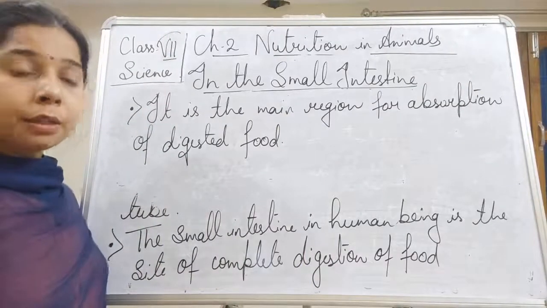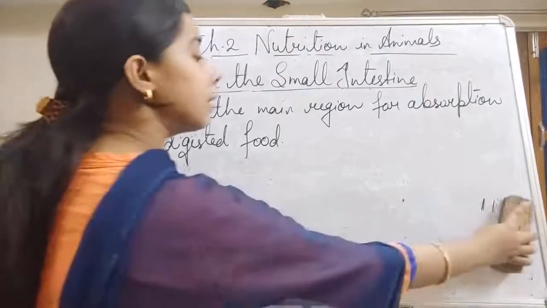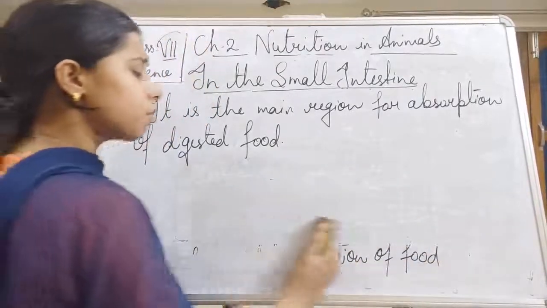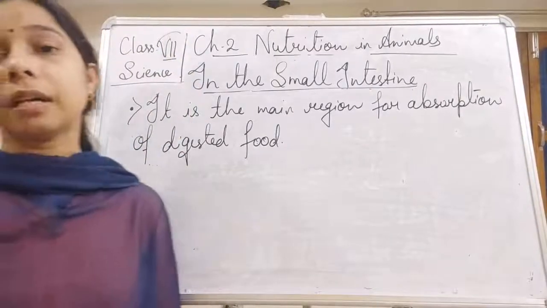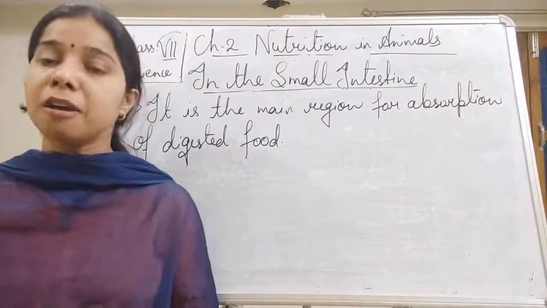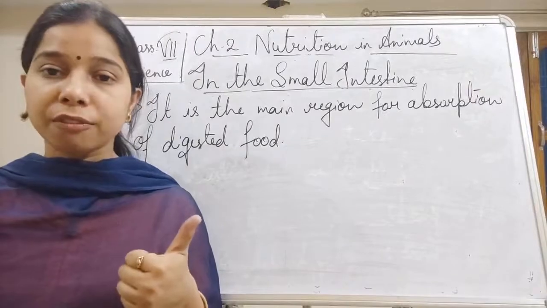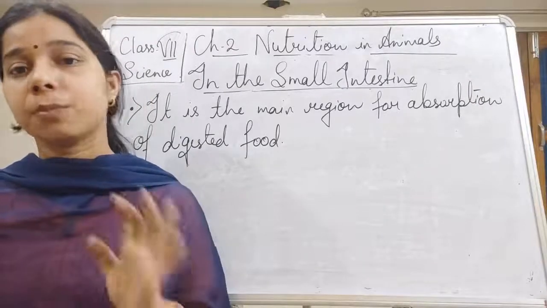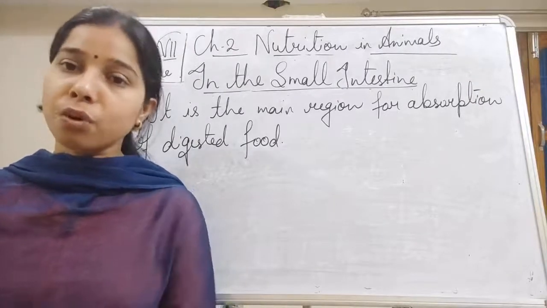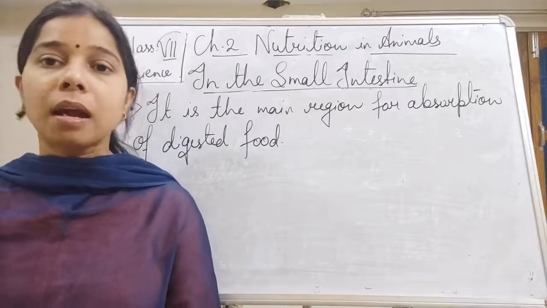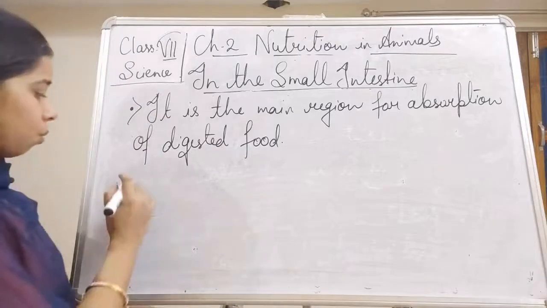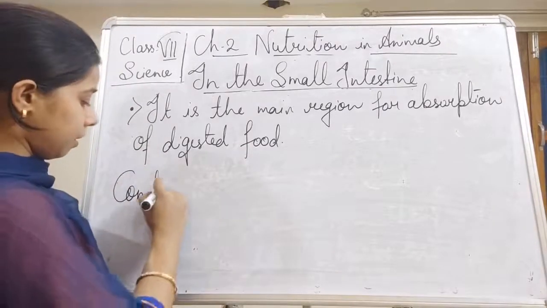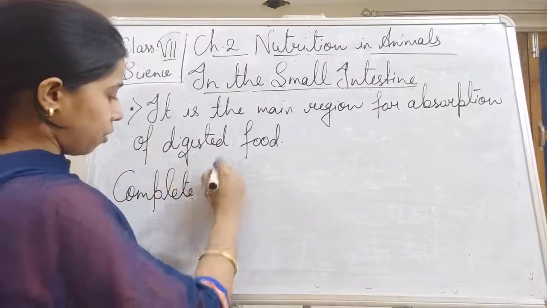Now, students, we are continuously talking about complete digestion. It means that in the small intestine, first, complete digestion of the food happens, and second, absorption takes place. First of all, we will see how complete digestion occurs in the small intestine.